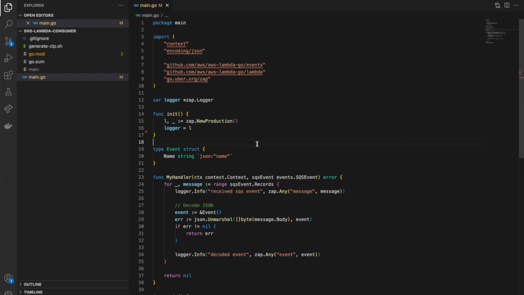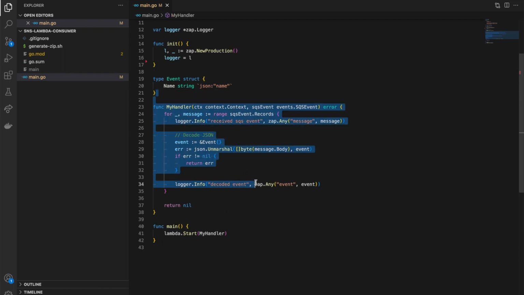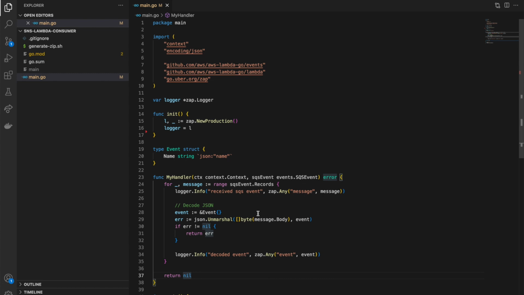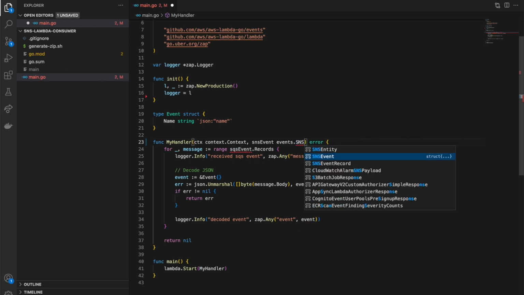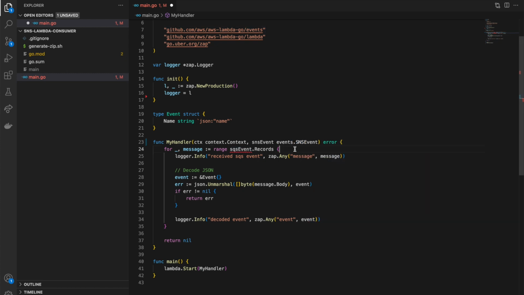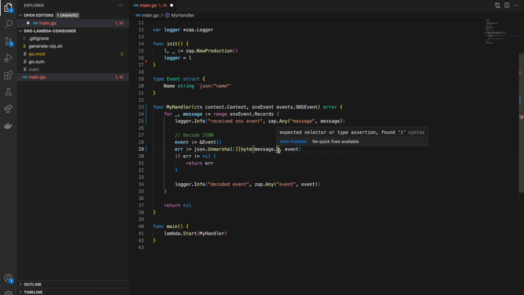Okay, so here I am in code, and this is 90% of the way there. This is almost good to go right now. A couple things will change. Instead of being an SQS event, we're handling an SNS event now. Similarly, we'll change the log statement, and we'll change this to SNS.Message. So that is where the payload lives, record.SNS.Message.